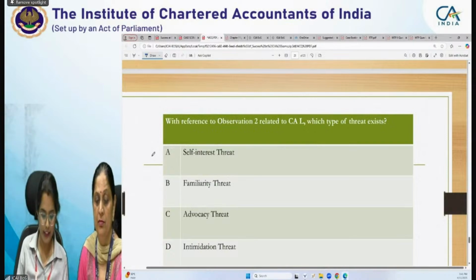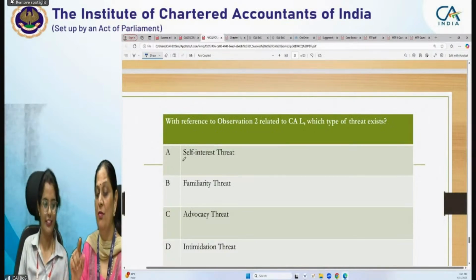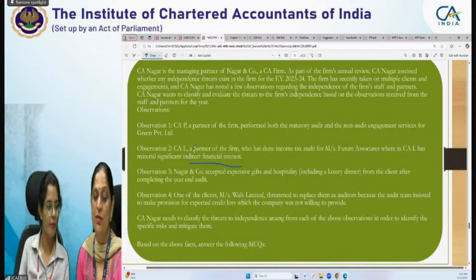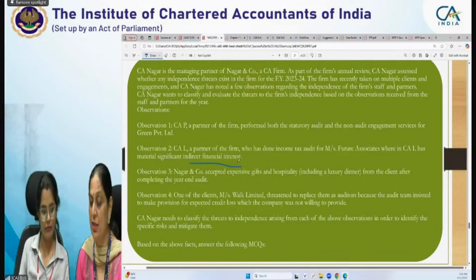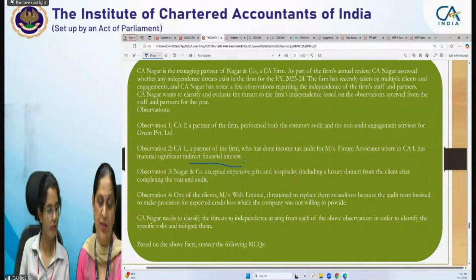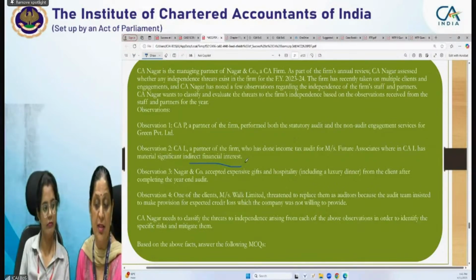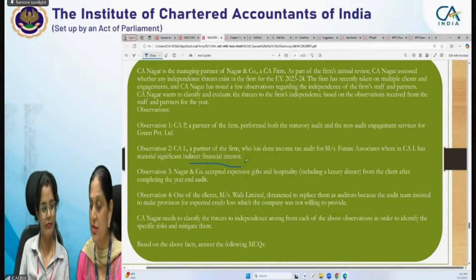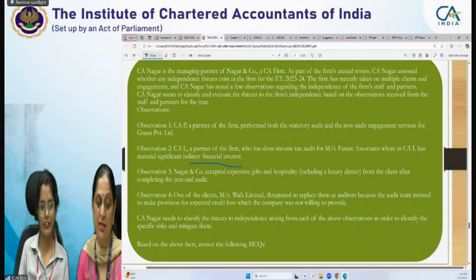The answer is self-interest. Before that, let's read observation 2 again. Observation 2 is CAL, who is a partner of the firm, has done income tax audit, wherein CAL has material significant indirect financial interest. The financial interest is material, significant and indirect. So financial interest is there. That is the reason it is a self-interest threat.